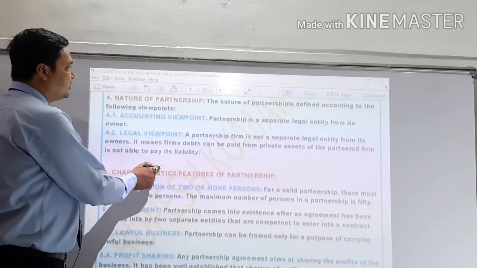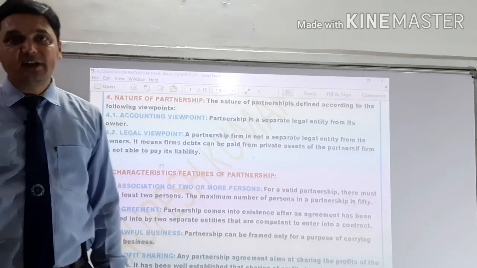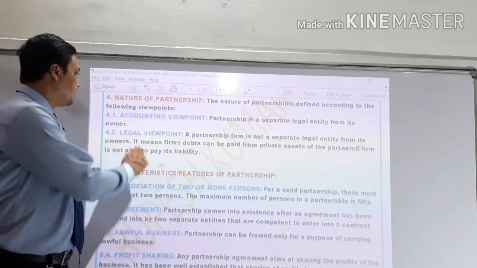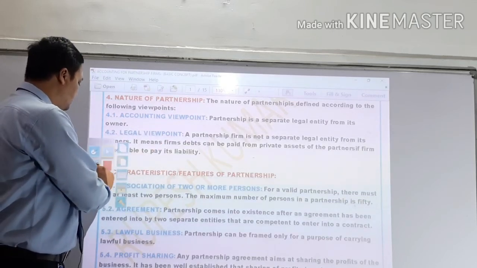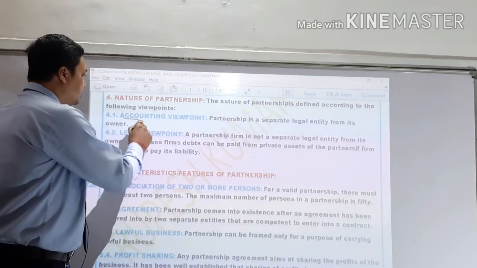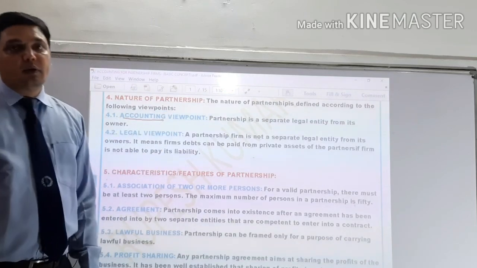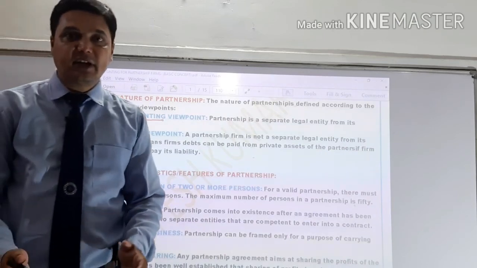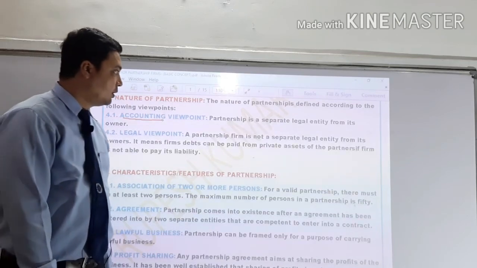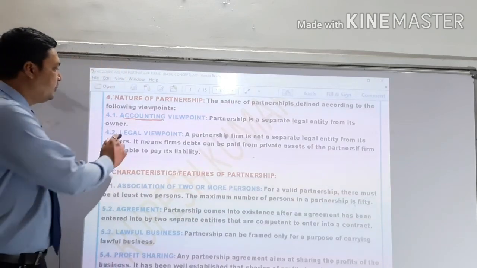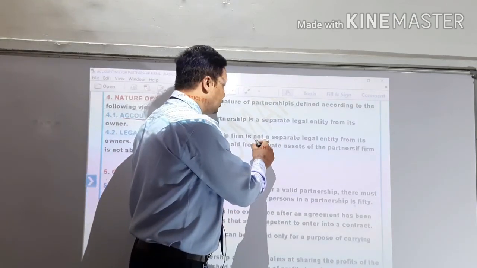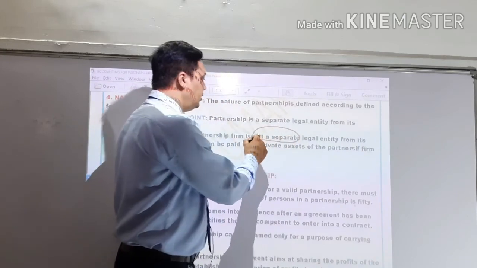Next point is the nature of partnership. The nature of partnership is defined according to two viewpoints: one is the accounting viewpoint and the second is the legal viewpoint. According to the accounting viewpoint, the entity of business is separate from its owner, and according to the legal viewpoint, the entity of the business is not separate from its owner.